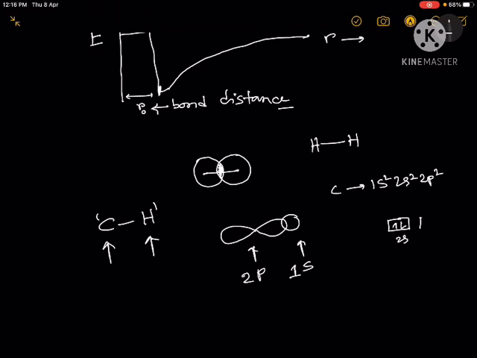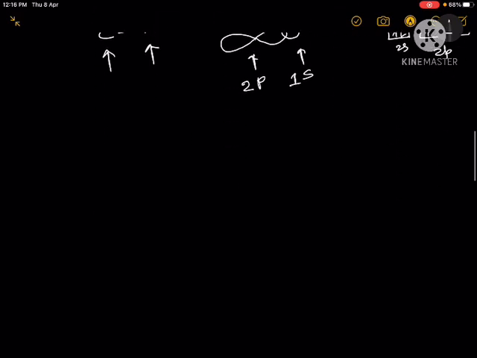So this is 2s and this is 2p. In 2p you have two electrons like this. So either of these two can overlap with the 1s orbital of the hydrogen atom to form the CH bond. So this is simple. Now if we extend this idea to explain the bond formation in the methane molecule, let's see what happens. In this case we have 4 CH bonds.